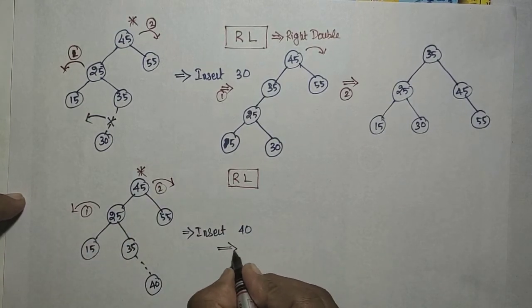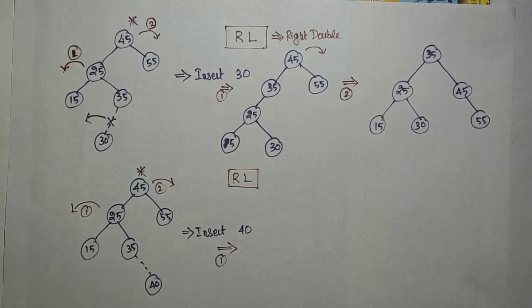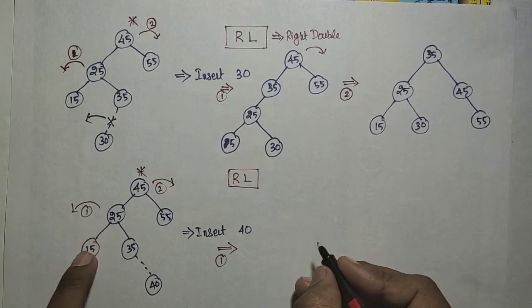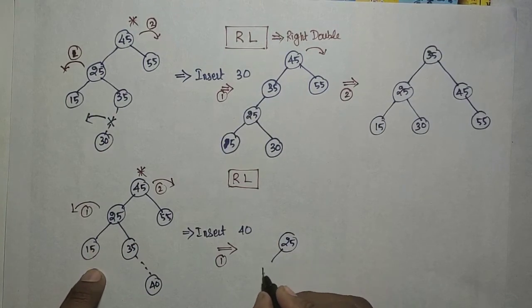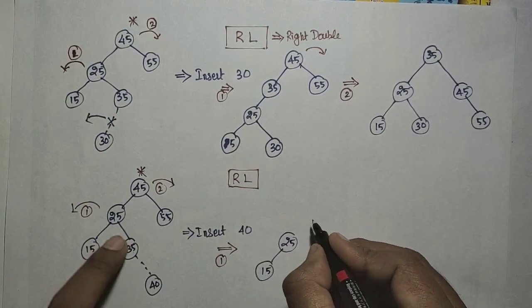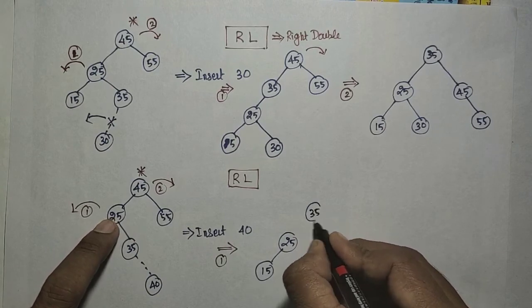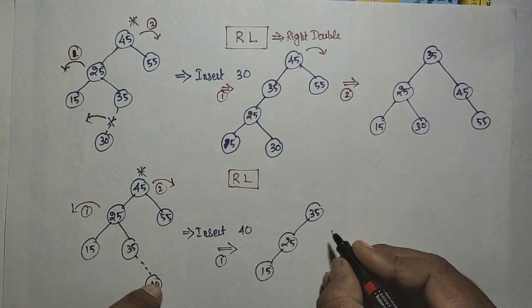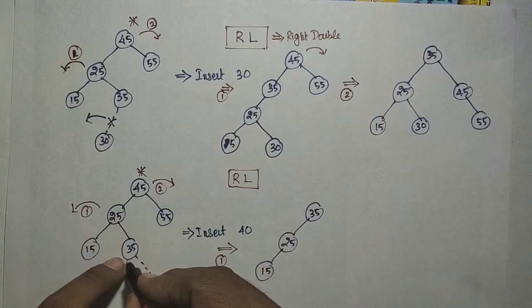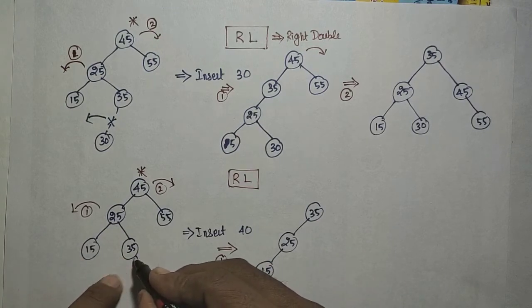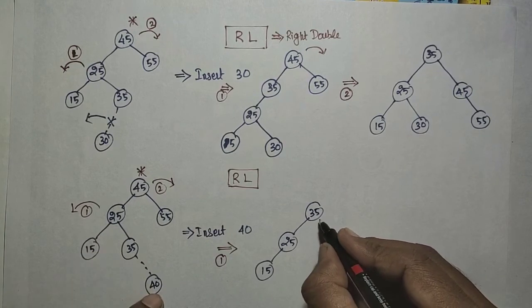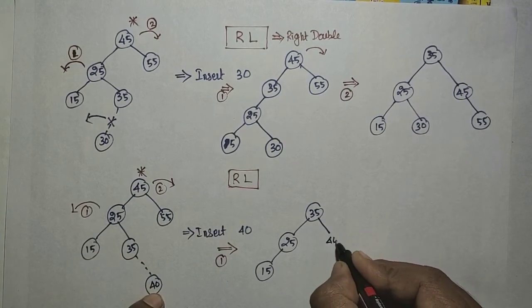Okay, after rotation 1, 25 and 15 go down. The 35 will be in that position. And then if 35 has some left, that will be joined on that side, but 35 does not have any left, so the right of the 35 will be kept as it is, that is 40.